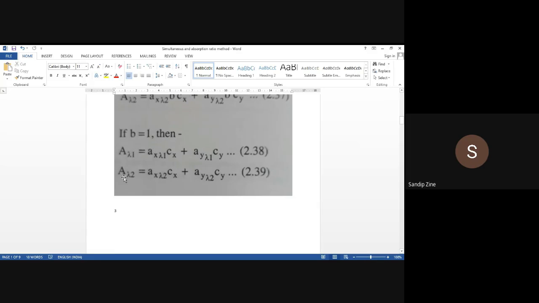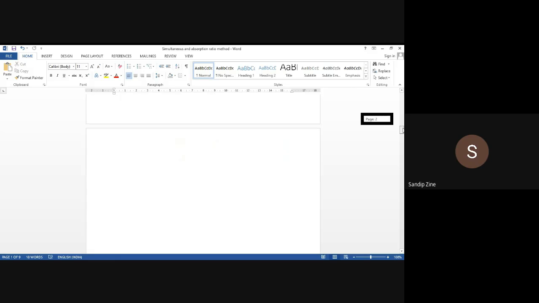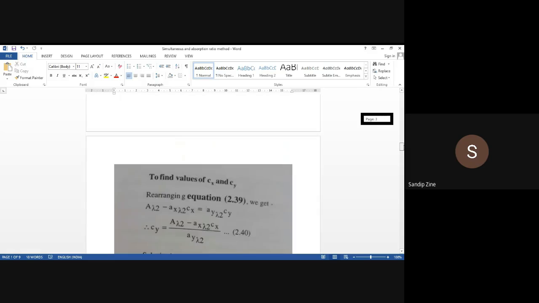This equation: absorbance at wavelength 2 is equal to absorptivity value of X at wavelength 2 into Cx plus absorptivity value of Y at wavelength 2 into Cy. So we are rearranging this equation to find the concentration of Cx and Cy.